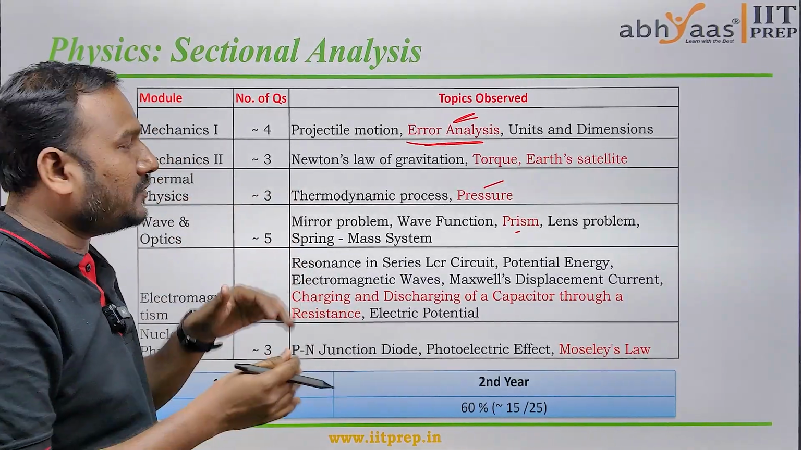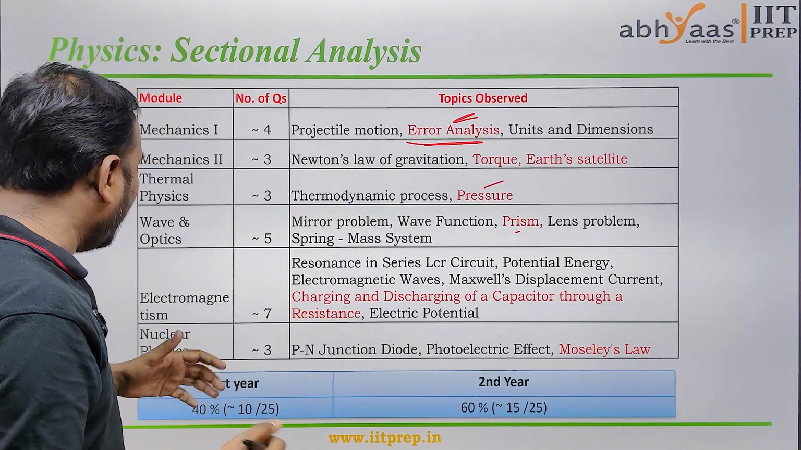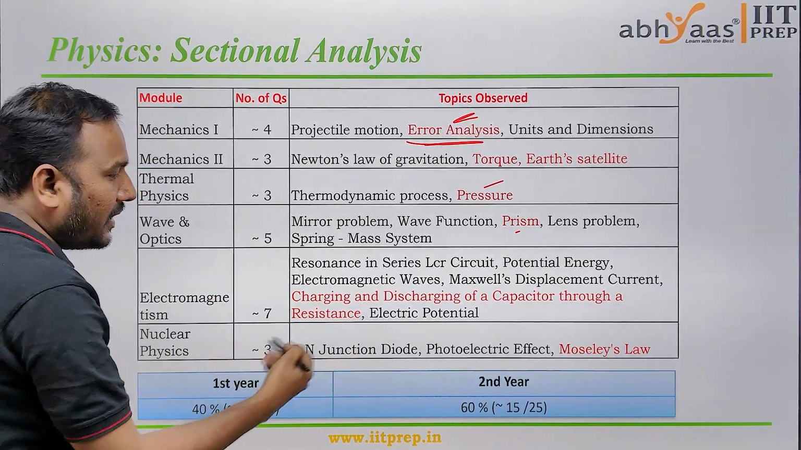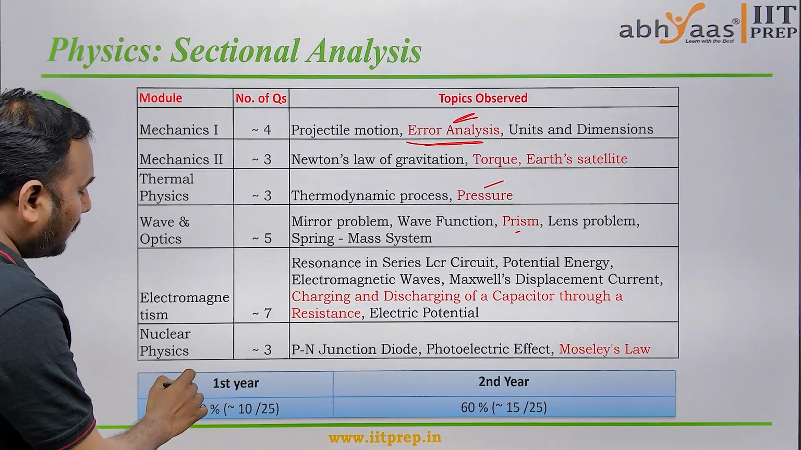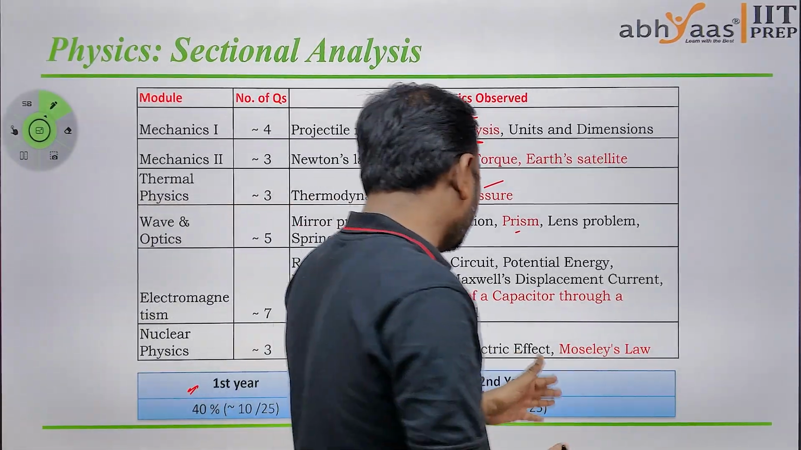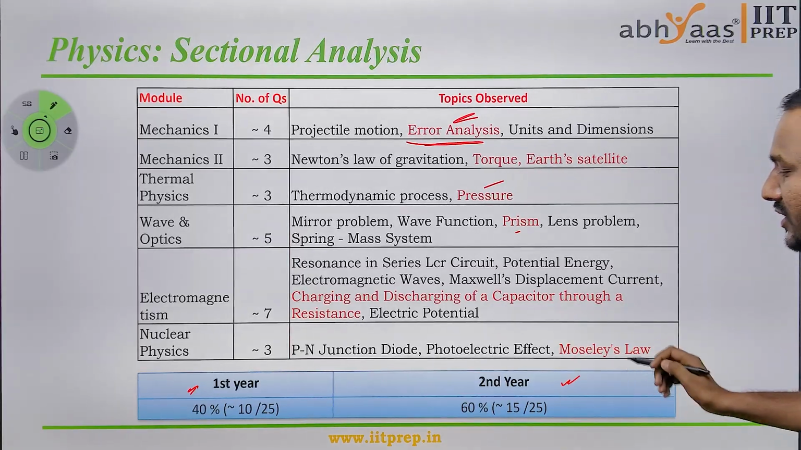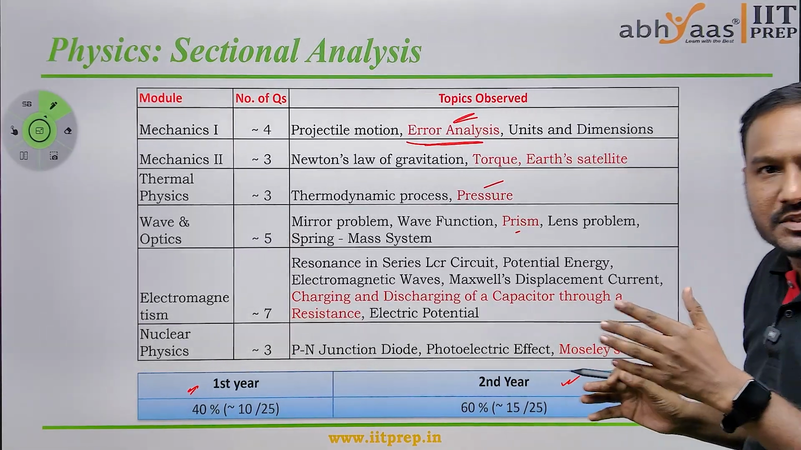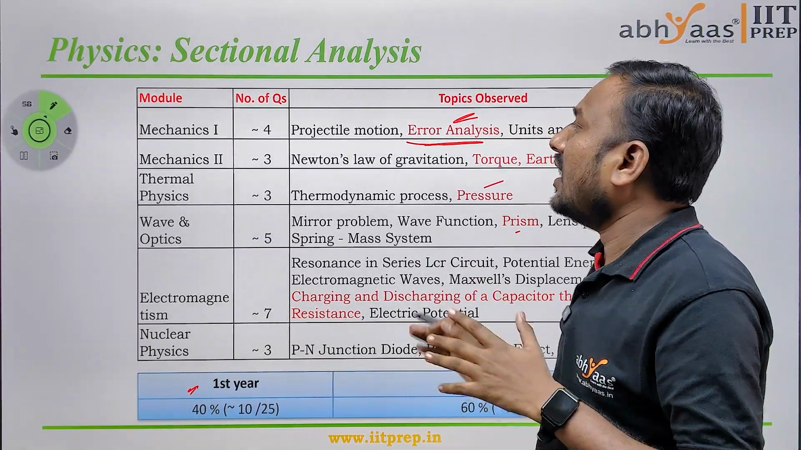If you observe the memory based questions and check the first year and second year weightage, almost 40% of the weightage we have observed in the first year syllabus, and 60% of the weightage in the second year syllabus. This is the physics sectional analysis.